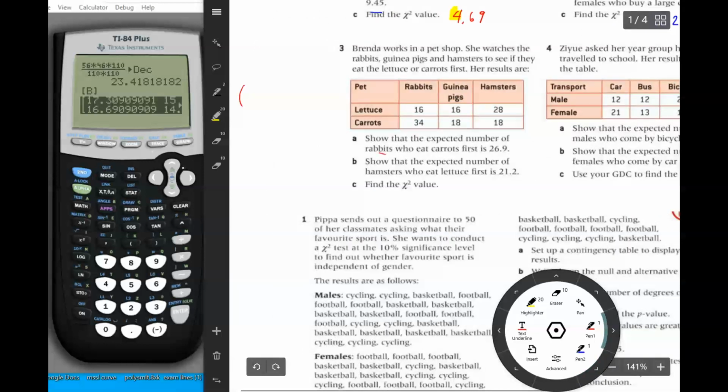So carrots, rabbits who eat carrots first. Oh, look at that. We need to do the totals though because they didn't give us the totals. So what we do is we add up the columns. So 16 plus 34 is 50. 16 plus 18 is 34. And 28 plus 18 is, that would be like 40 something, 46. Okay, and then we're going to add up the rows.